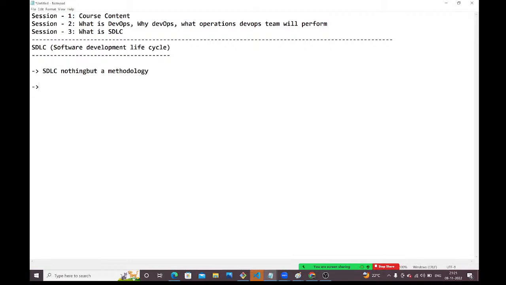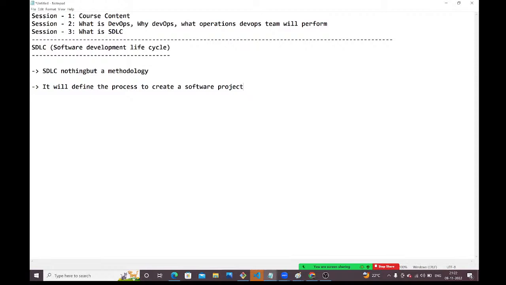What will it do? It will define the process to create a software project. If you want to create any software project, we need to follow this process. Who will define that process? SDLC will define that process, guys.